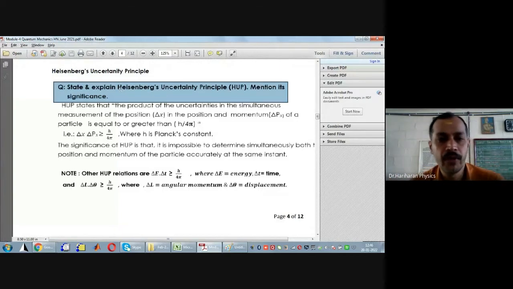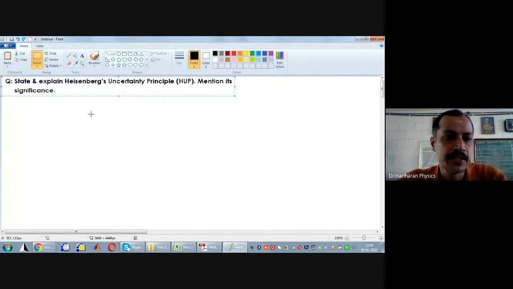So today we'll discuss the statement of Heisenberg's uncertainty principle and also the importance of Heisenberg's uncertainty principle, and show that an electron cannot exist inside the nucleus of an atom by applying Heisenberg's uncertainty principle. Okay. Now what is the statement of Heisenberg's uncertainty principle?